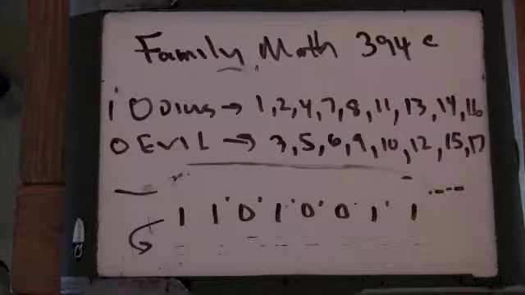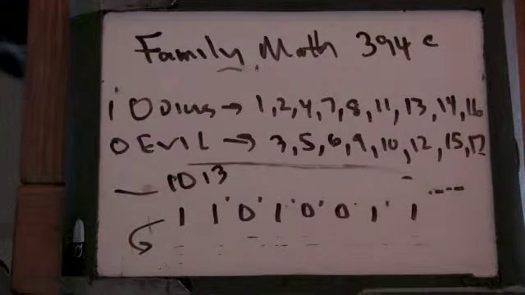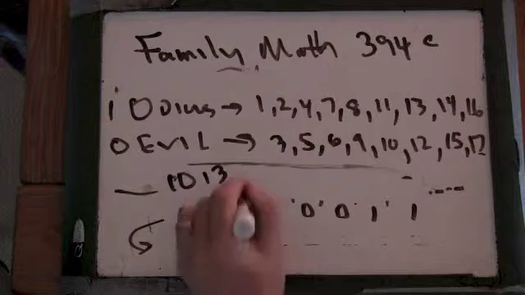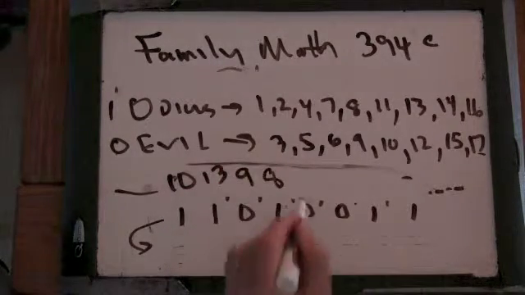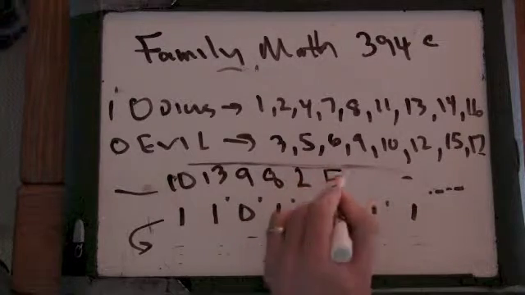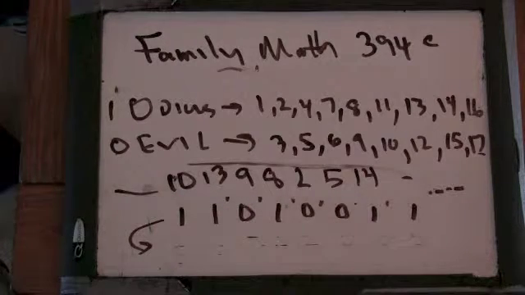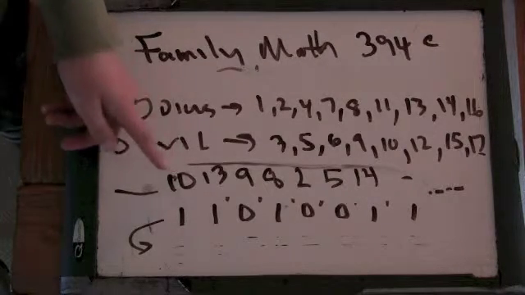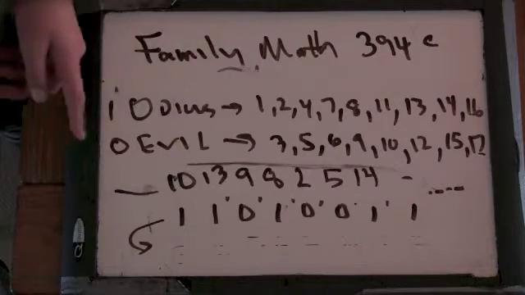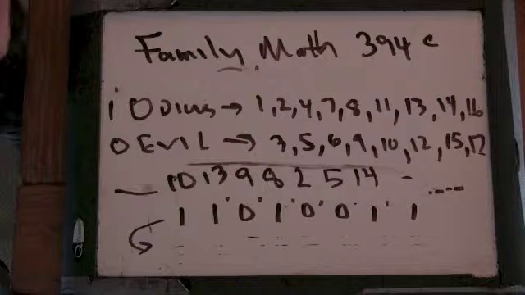Let's see. Give me like 10, 13, try to keep them below 17. 9, 8, 2, 5, 14. Okay. Do you think when we go through our process we're going to get back to this? No, definitely not. Why? Because this is going to turn into the smallest evil number. So then that's 3. 10 would turn into 3.